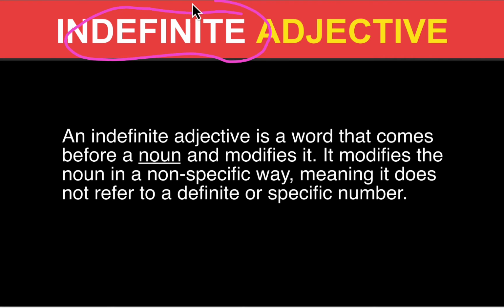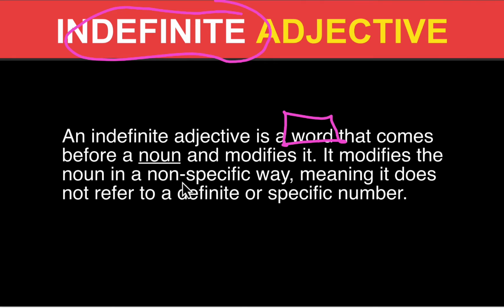As the name goes, it is indefinite. It does not define the noun, it modifies. So it modifies a noun in a non-definite way, in a non-specific way. An indefinite adjective is just one word that comes before a noun. It comes before the noun it modifies and gives information about it.